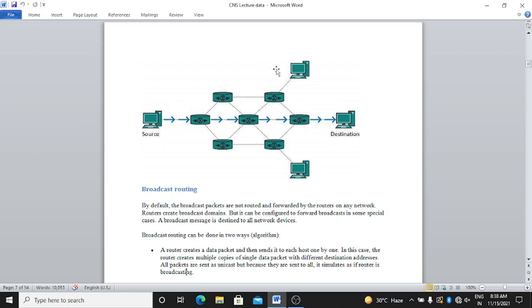Routers create a broadcast domain, but it can be configured to forward broadcast in some special cases. A broadcast message is destined to all network devices.